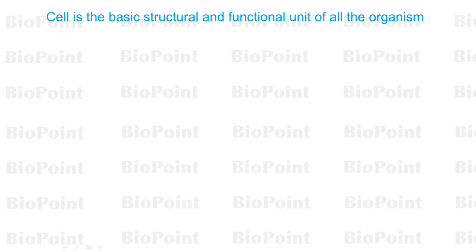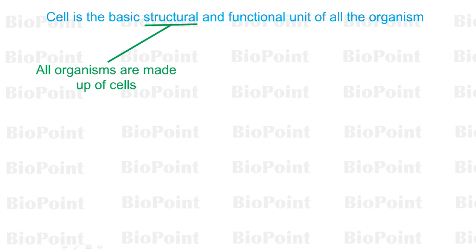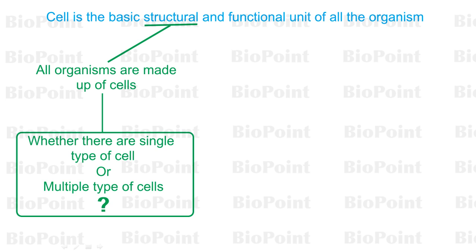Knowing that cell is basic structural unit, that is all the organisms are made up of cells, the question arises whether there is only single type of cell that form all the organisms or there are multiple types of cells that form the different type of organisms. And if there are more than one type of cells, then what is the difference between different type of cells?